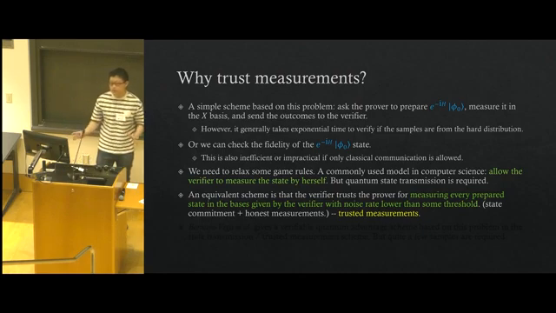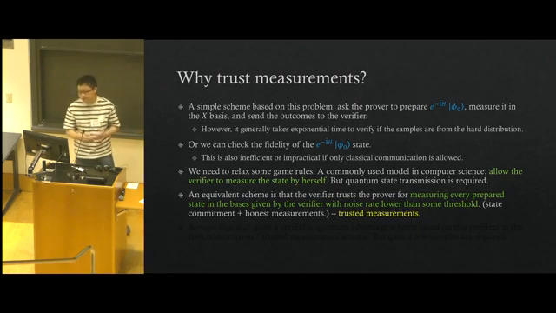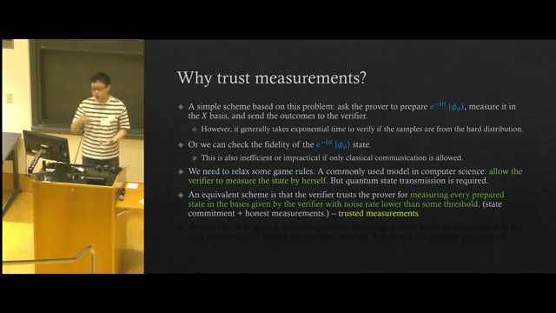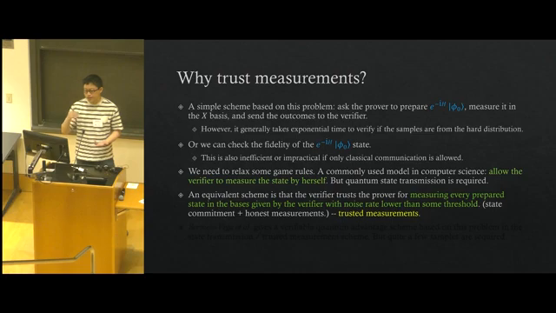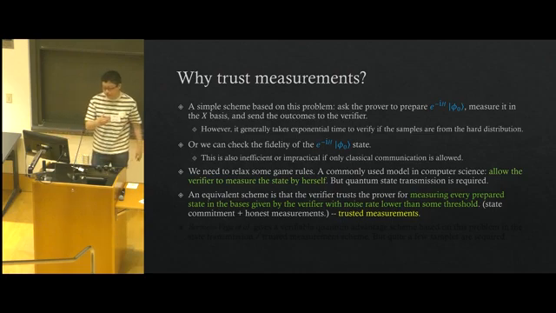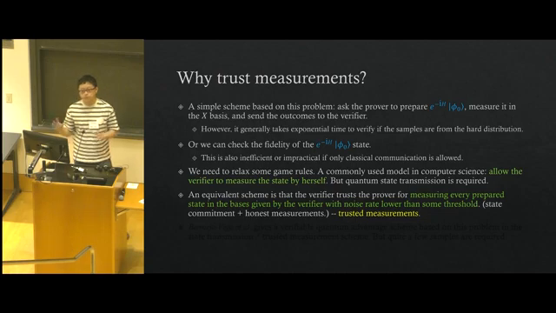So we can see that this trusted measurement actually contains two parts. The first part is state commitment, meaning that the prover must first prepare the states and then receive the instructions and then measure each copy as instructed by the verifier, instead of first receiving the instructions and preparing whatever state they like to cheat us. The second part is that the measurements must be performed honestly and correctly.